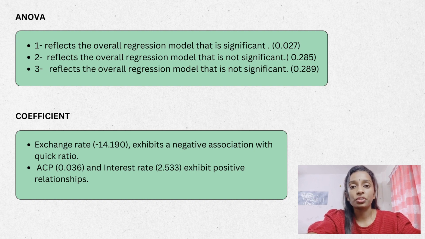The second part is the coefficient. For the coefficients, the exchange rate variable, which is 14.190, exhibits a negative association with the quick ratio variable. The second one is ACP, the average collection period, which is 0.036, and the interest rate, which is 2.533, exhibit a positive relationship towards the quick ratio variable.